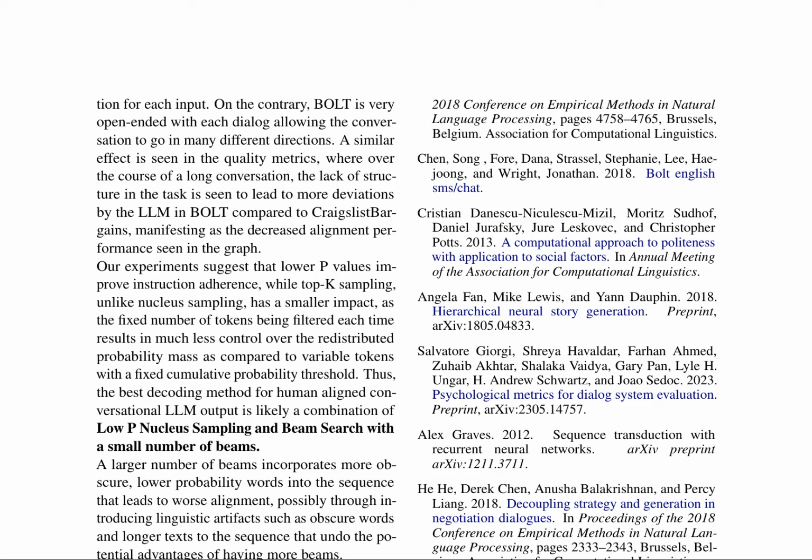Here is a combined summary of pages 5 and 6 of the research paper. The authors investigate the effects of decoding methods on human-aligned conversational language models, LLMs. They find that lower p-values improve instruction adherence, while top-K sampling has a smaller impact compared to nucleus sampling. The best decoding method for human-aligned conversational LLM output is likely a combination of low-p nucleus sampling and beam search with a small number of beams.